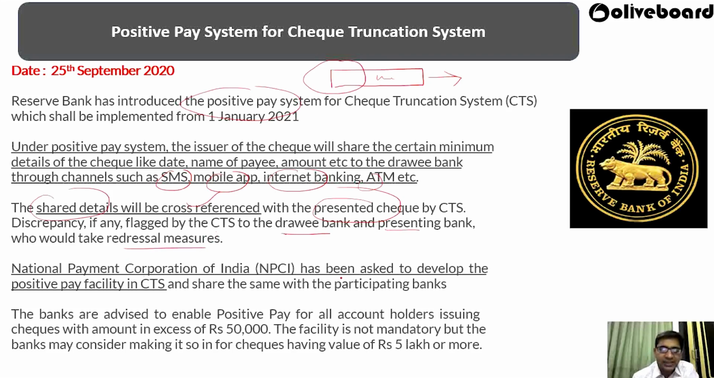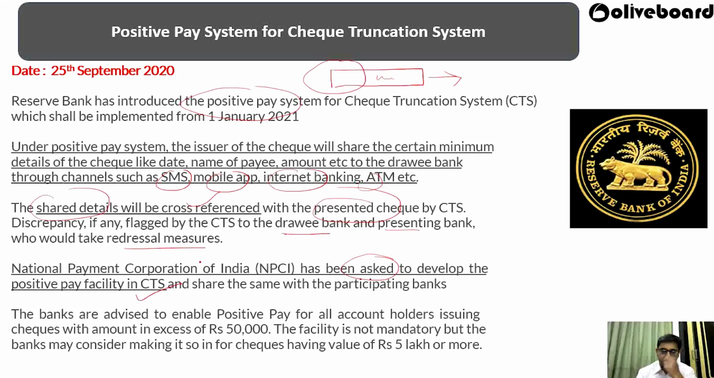So NPCI has been asked to develop a positive pay facility in the CTS. NPCI has been asked to make a system like this where people can share the photograph, SMS, or mobile app details of the check, so that the shared details can be cross-referenced when the check comes for presentation.